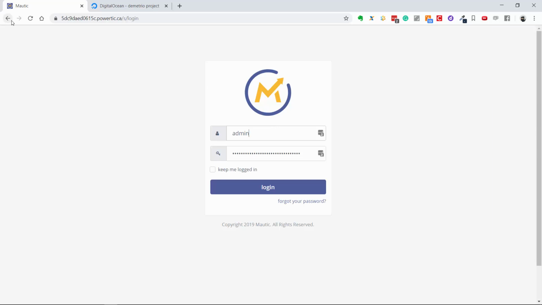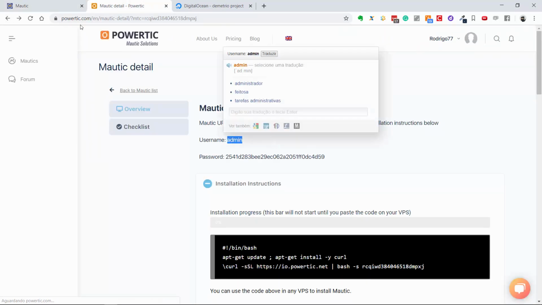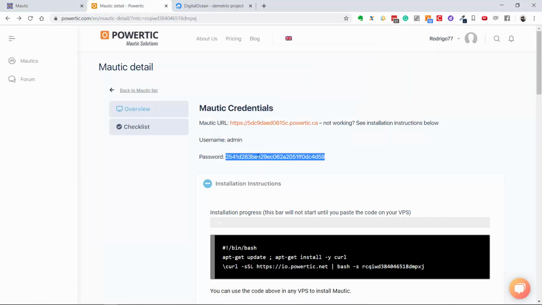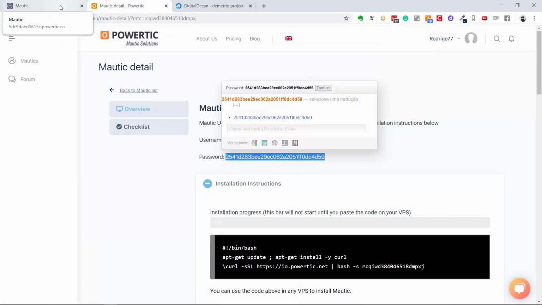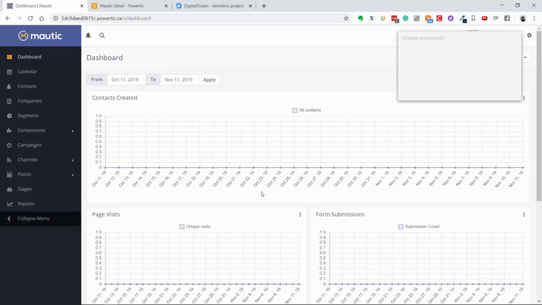You can get the username, admin, and your password, and paste here, and it's ready. Your Mautic installation is ready. All cron jobs set up, everything is ready to use.